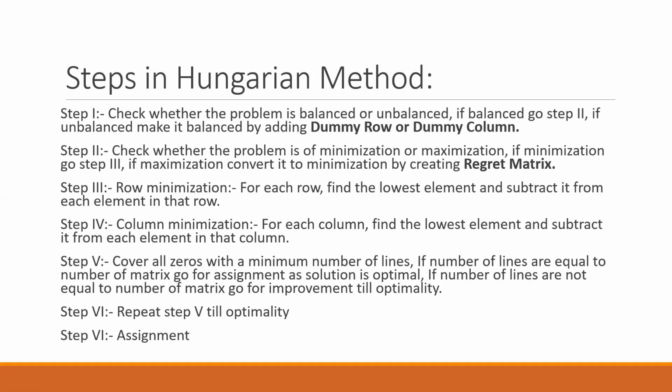In step number 2, you have to check whether the problem is of minimization or maximization type. If minimization, that means if words like cost, time, distance are given in your question, then you have a minimization problem. Then you have to directly move on to step number 3. If words like profit, sales, potential, yield, return, output are given, then your sum is of maximization type, and then you have to convert it into minimization by creating a regret matrix.